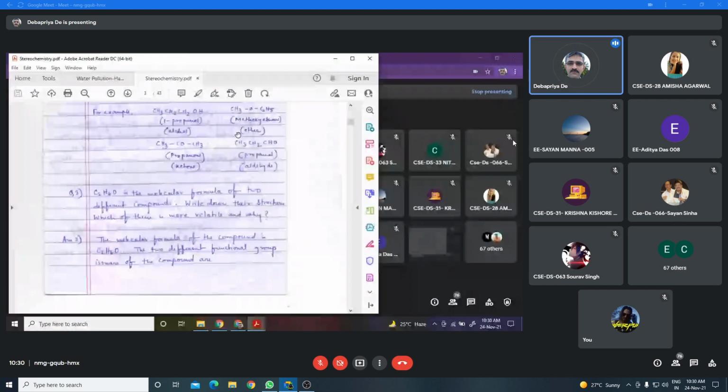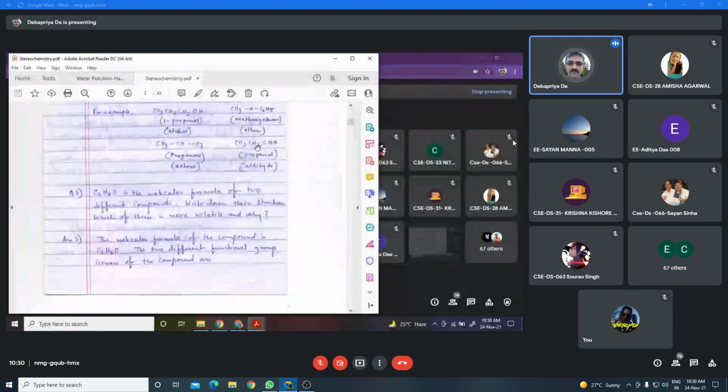Okay. Now suppose you consider the organic compound whose molecular formula is C3H6O, and two different functional isomers are CH3COCH3, which is called propanone and is under the ketone category, and CH3CH2CHO.